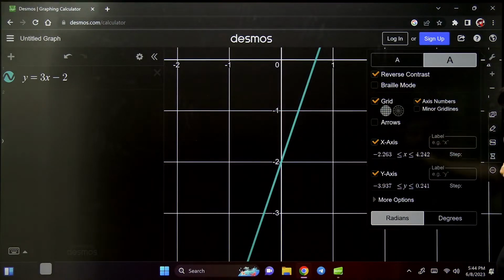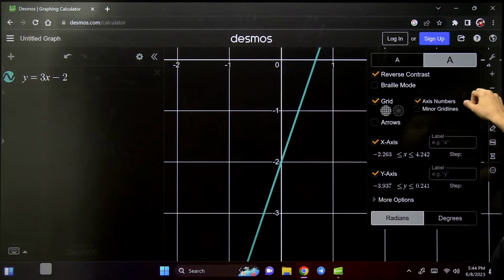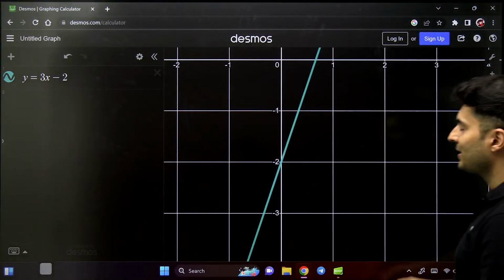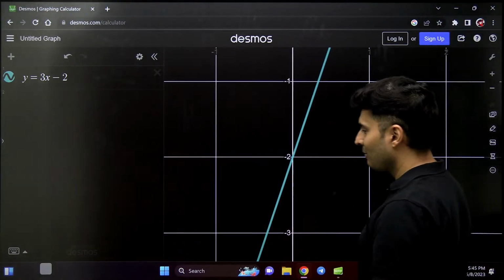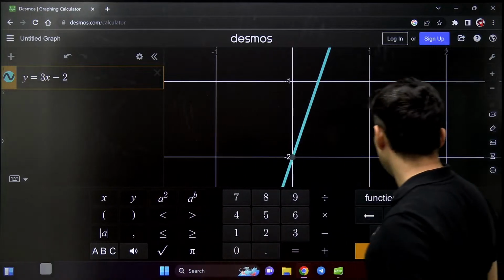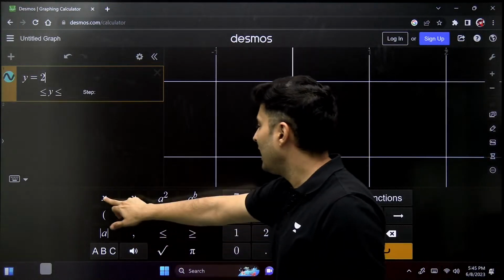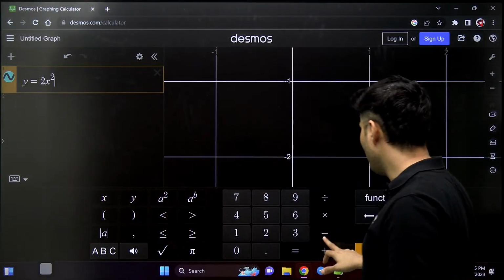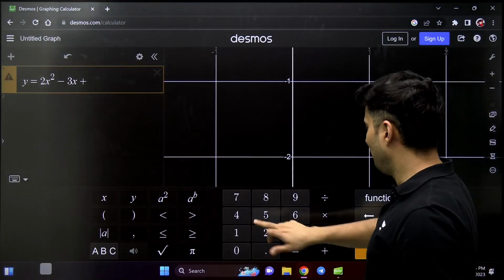I think it should be fine. Just check this out. Can you see that? It is actually passing through -2, right? Let's change the equation, my dear warriors, and make it y is equal to 2x square minus 3x plus 5.